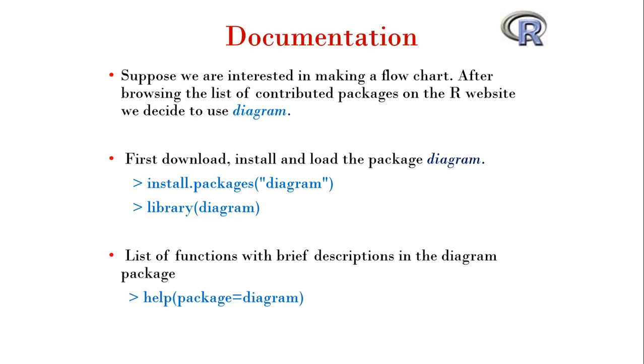Suppose we are interested in making a flow chart. After browsing the list of contributed packages on the R website, we decide to use diagram. First, download, install and load the package diagram. So you will write install.packages, and inside the quotes you will write diagram and put the brackets around. Next you will write library(diagram).